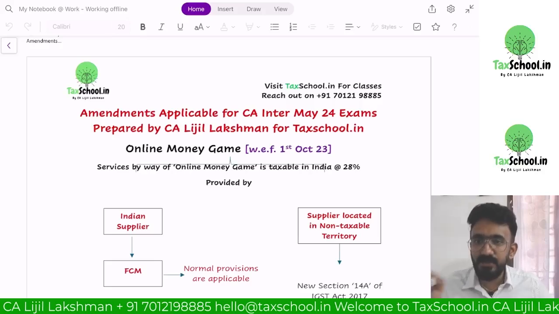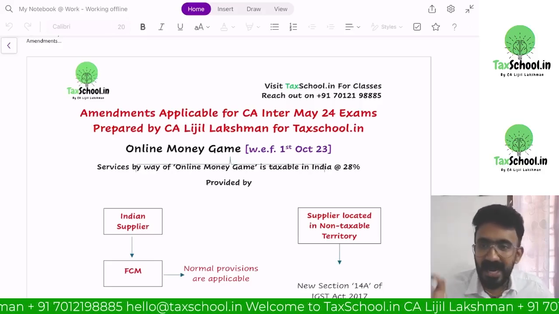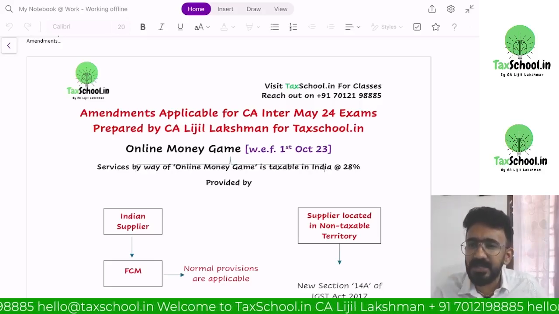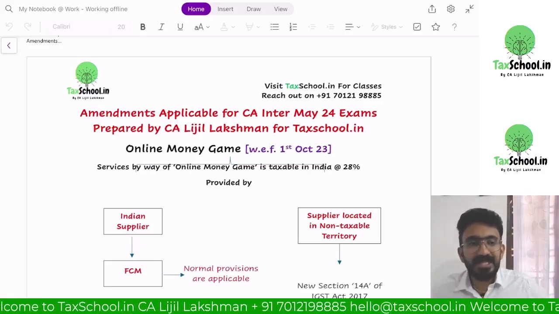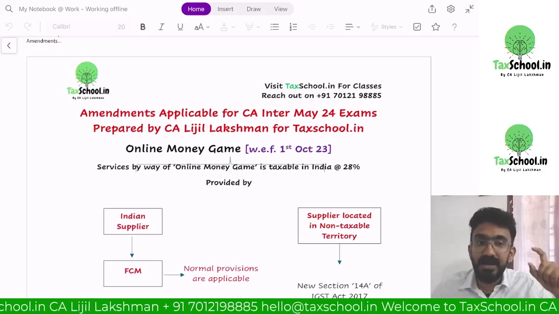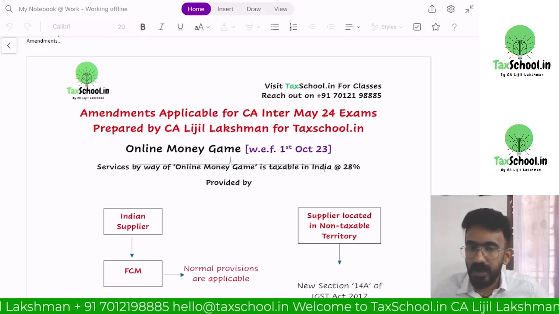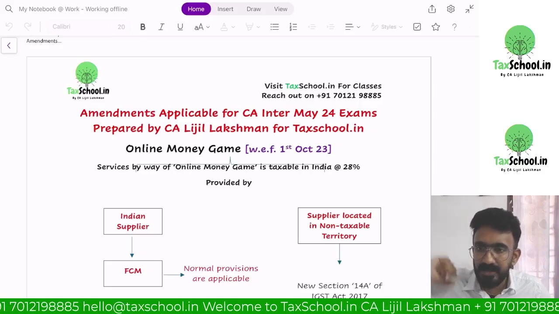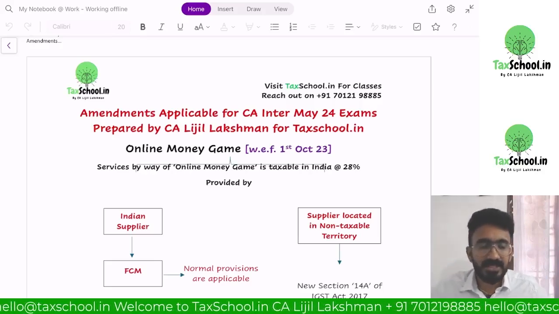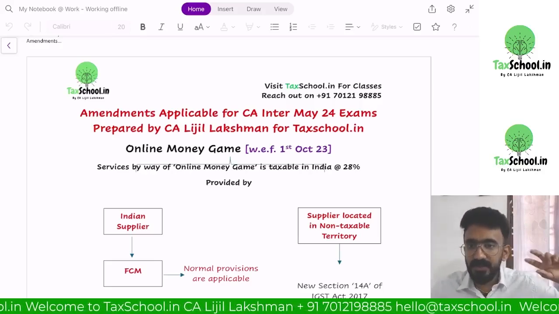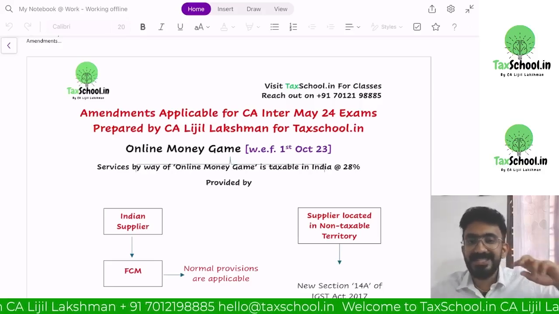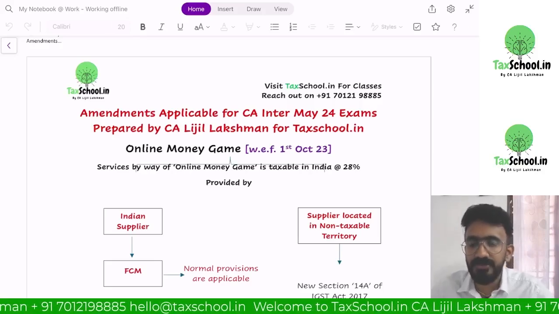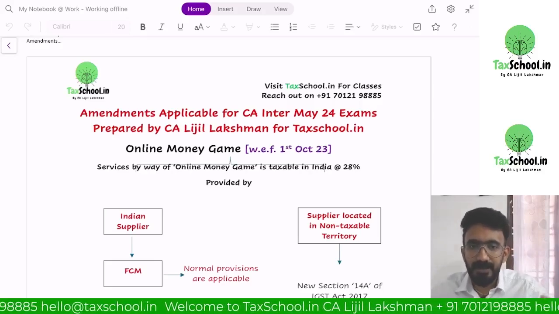There is money involved in it. There is people going to get addicted to it. This is very similar to getting into gambling and betting. And gambling and betting are demerited activities, wherein government levies the maximum rate of taxes of 28%. So this is an online money game, even though they call it as game of chance or they call it as game of skill, is in very similar fashion of betting and gambling.